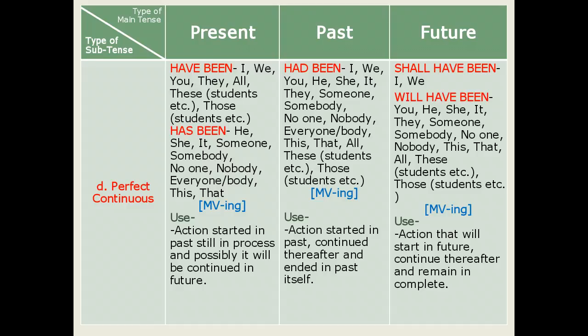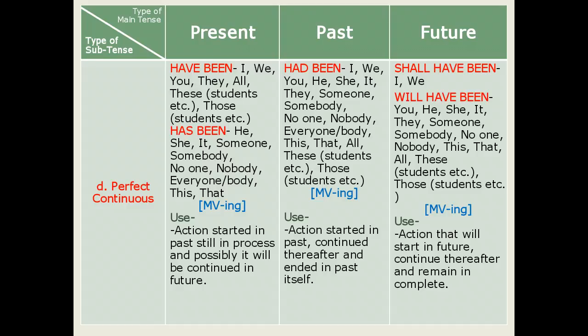After this, let us move ahead for the next tense, that is future perfect continuous tense. This tense is less used in our practical life. In this tense, the supporting verbs used are shall have been and will have been.